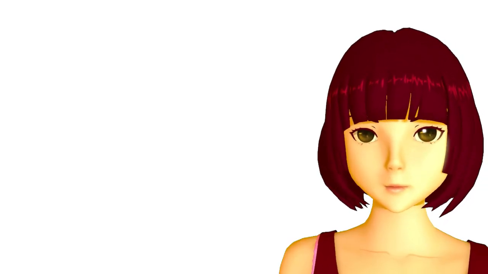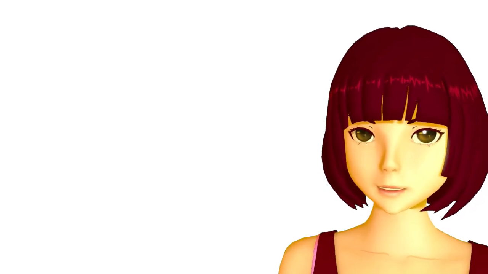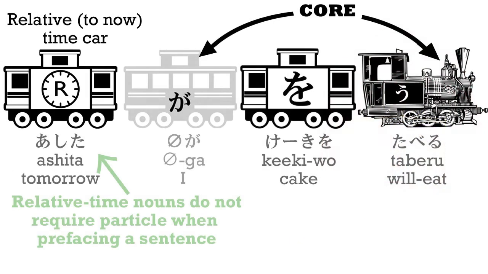Ashita keiki wo taberu. Now, tomorrow is what we call a relative time expression because it's relative to today. Today is yesterday's tomorrow. And there are lots of relative time expressions like that. Yesterday, last week, next year, and so forth. Times that are relative to the present time. We just do what we did then. We put the time expression at the beginning of the sentence, and that puts the whole sentence into that time.